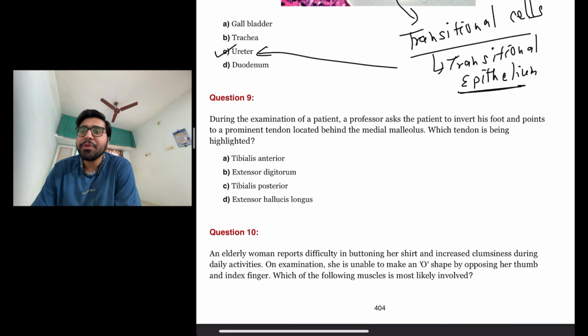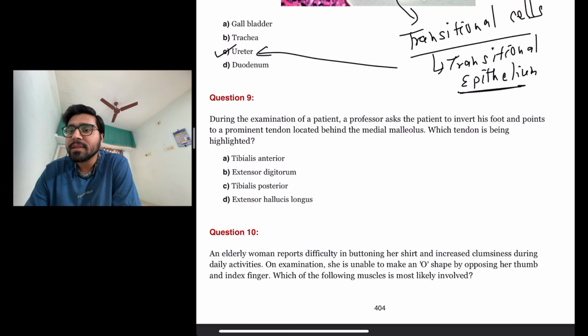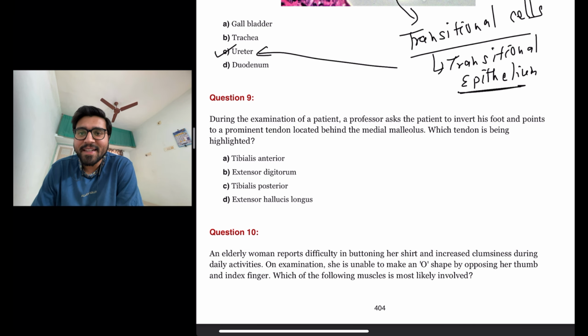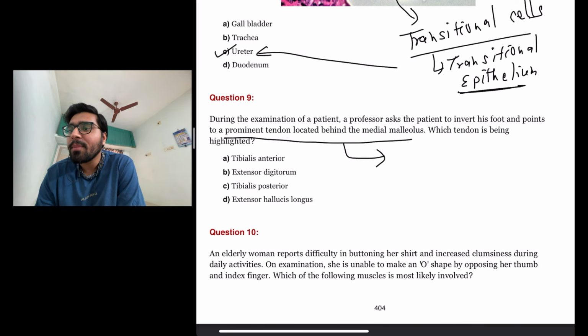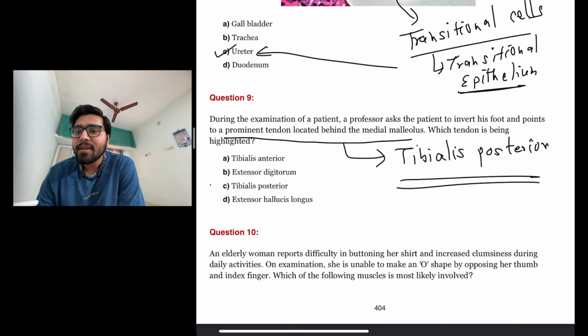The next question is, during the examination of a patient, a professor asks the patient to invert his foot and points to a prominent tendon located behind the medial malleolus. Which tendon is being highlighted? A simple as well as straightforward question. The prominent tendon which is located behind the medial malleolus is nothing but the tibialis posterior. And the professor is highlighting this tendon in this question. So the answer here is C, tibialis posterior.